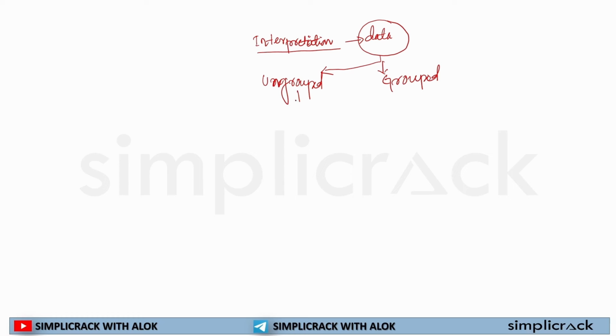In ungrouped data, you will see raw data. Raw means there is no groupism or categorization, so this will be raw data. But in the grouped section, you will see two types of data. The first type is discrete data. Discrete means the data has a certain or distinct value. When I quote some examples, you will have a certain understanding of it.